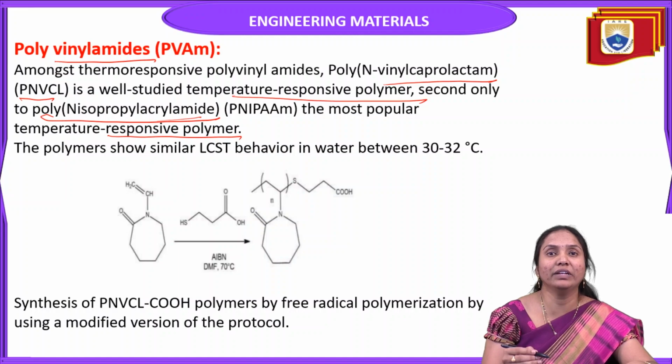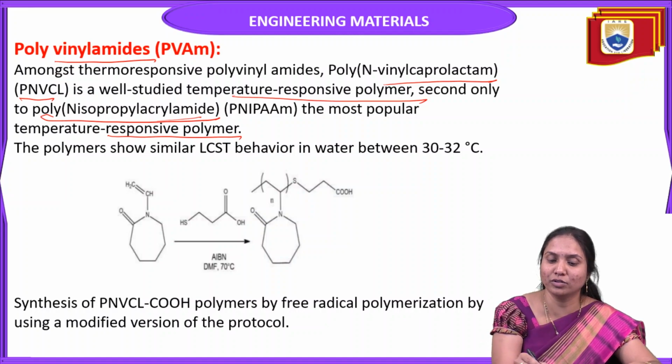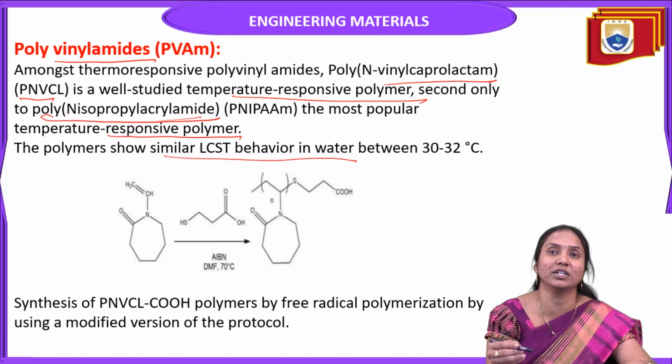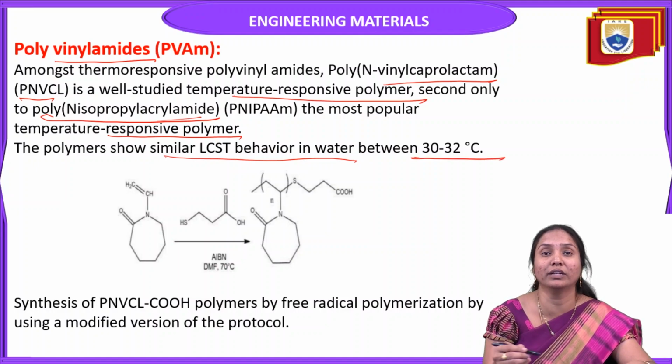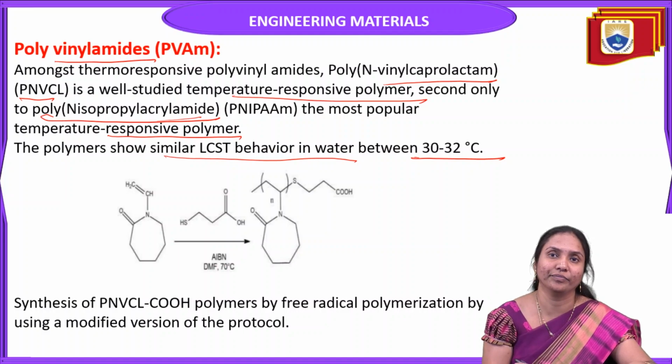So these polymers show similar lower critical solution temperature behavior in water, at between 30 to 32 degrees centigrade, for polyvinyl amides and polyacrylamides.